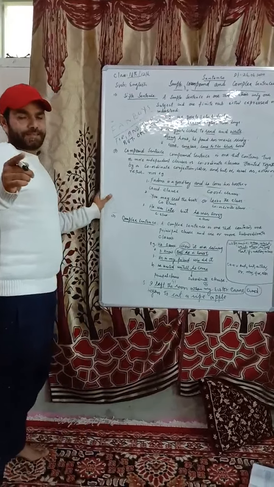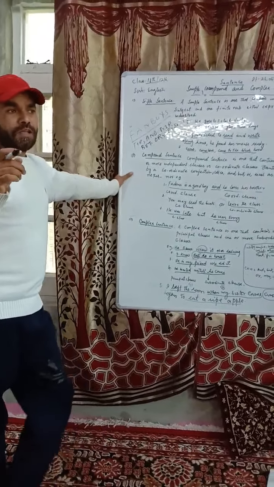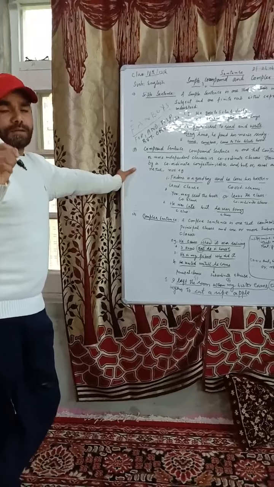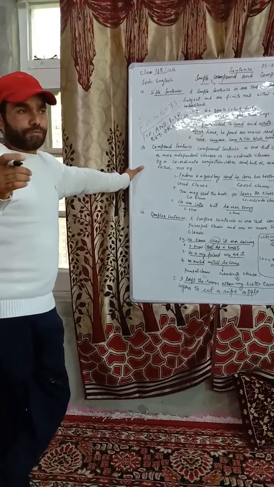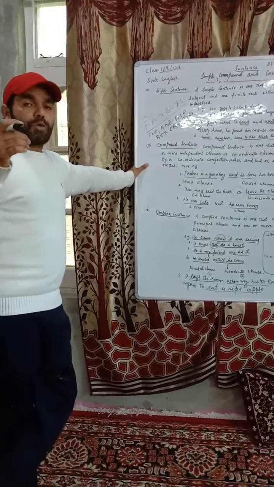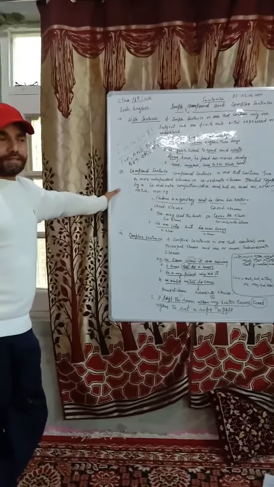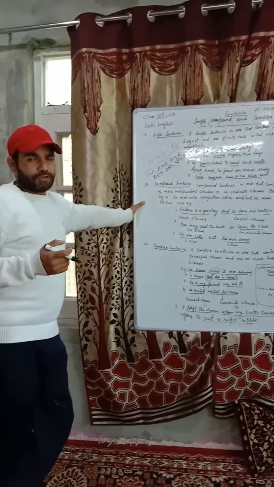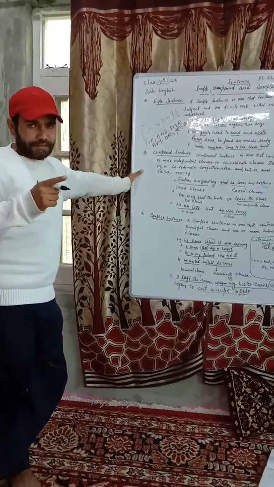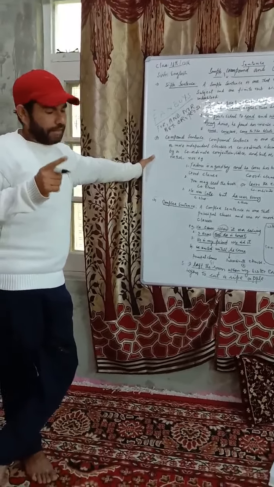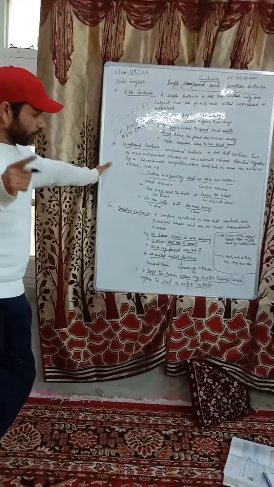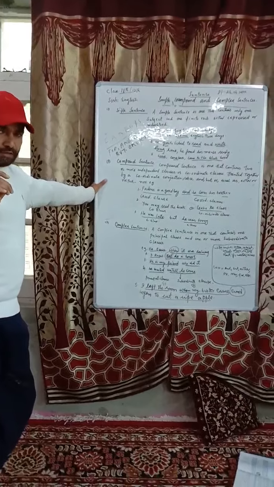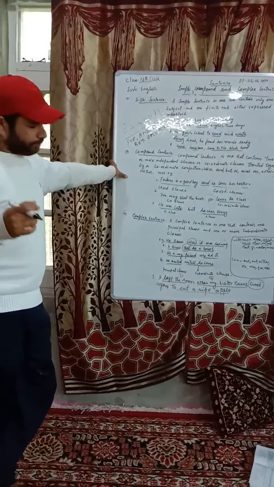So a complex sentence is a sentence that contains one principal clause and one or more subordinate clauses. It may also contain a coordinate clause.